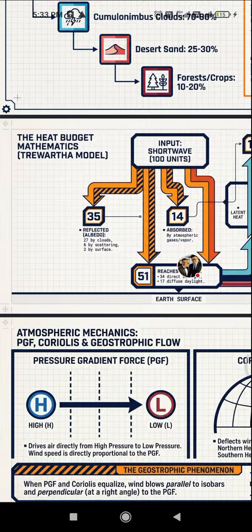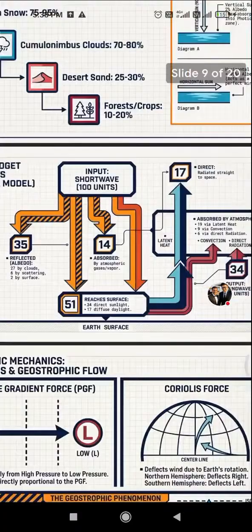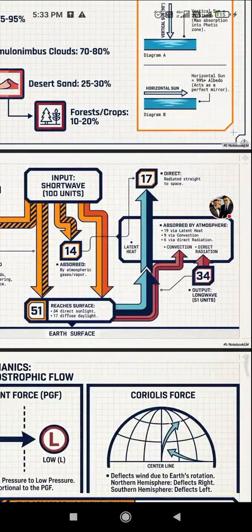Then 14% is absorbed by atmospheric gases and vapor. 17% radiates straight to space. Output of longwave 51%: latent heat 23, convection 7, and direct radiation 6 absorbed by the atmosphere.